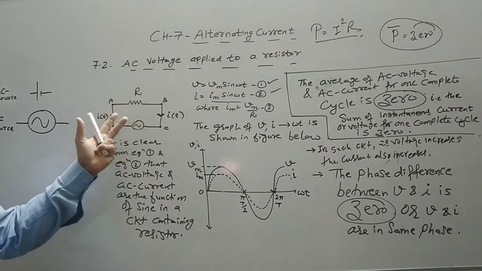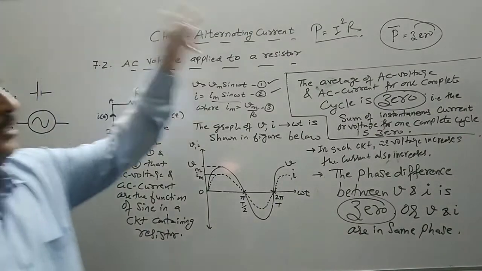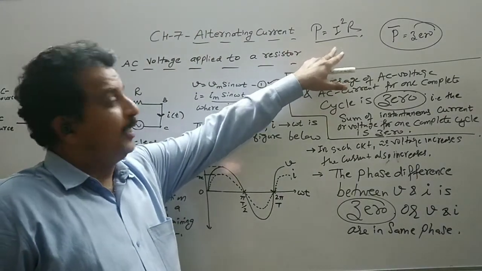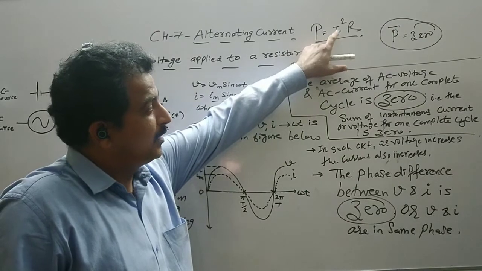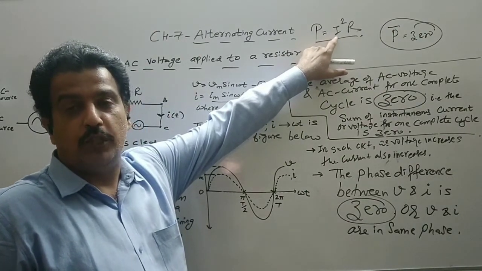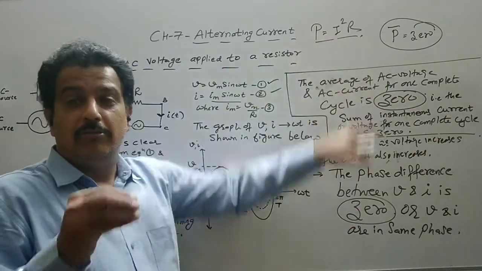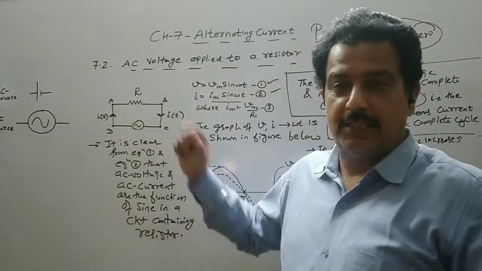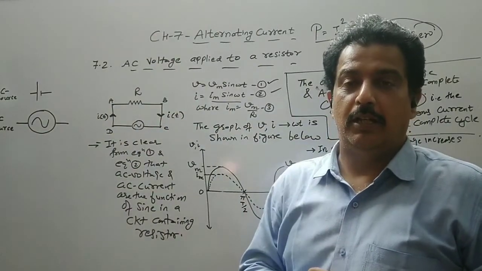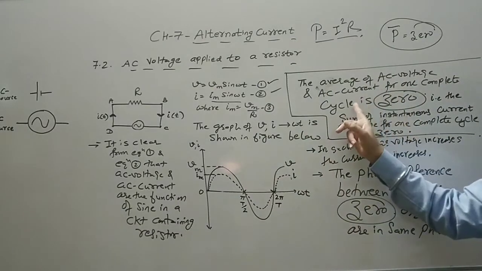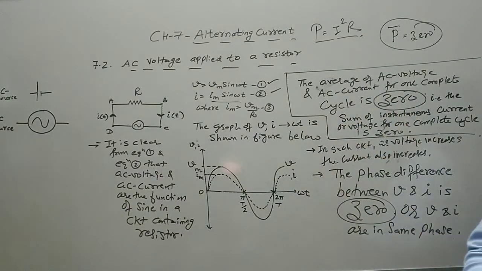When there was a DC source, we wrote P is equal to I square R, but this equation is for a DC source. We will discuss what the average power for this circuit will be, and you will see that it will not be 0, though the average current for the entire cycle is 0.